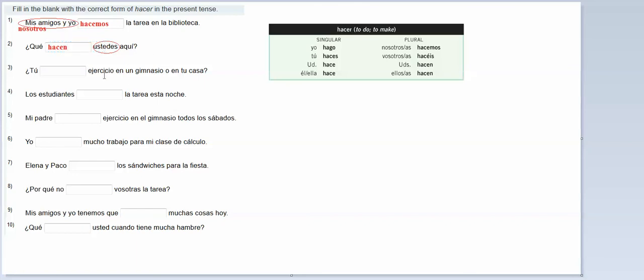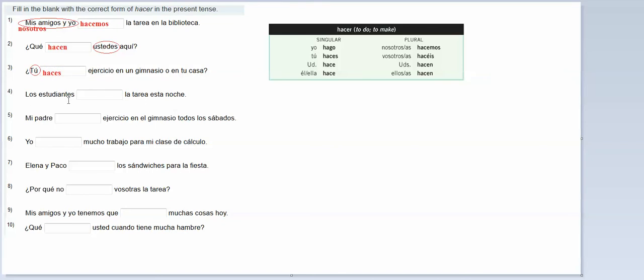Okay. Tu blank ejercicio en un gimnasio o en tu casa. So the subject is going to be before the blank, which is tu, so it's asking, do you exercise in a gym or at home? Here's tu right here. It's haces, so that's what I'm going to put in my blank. Okay.